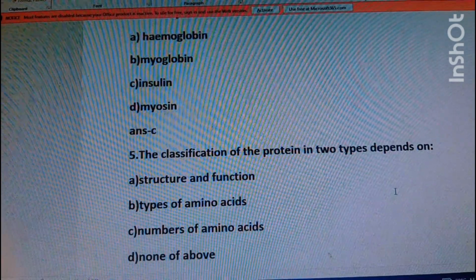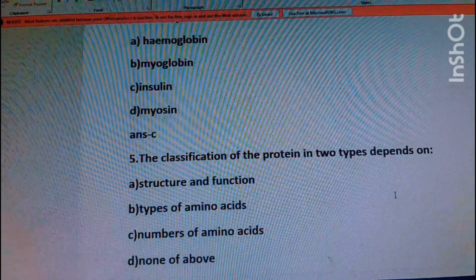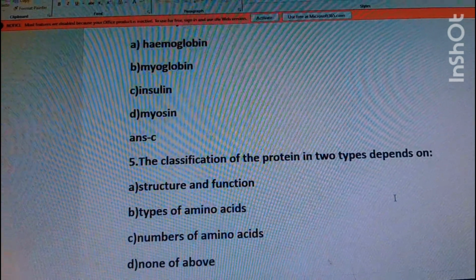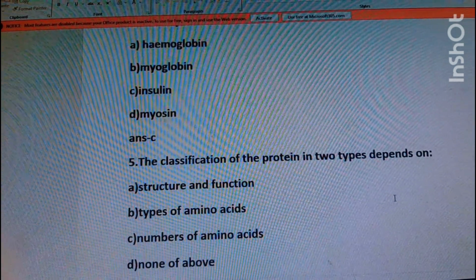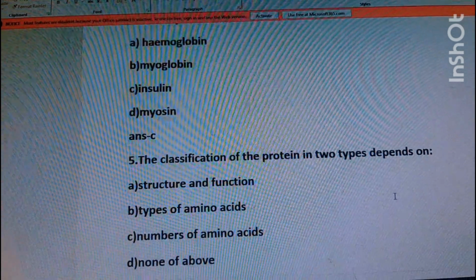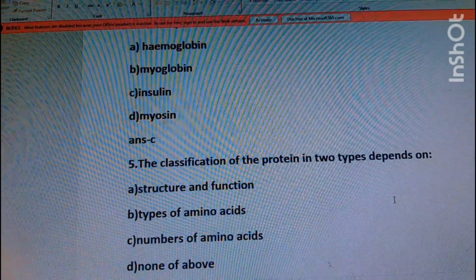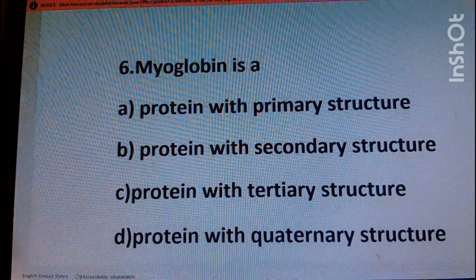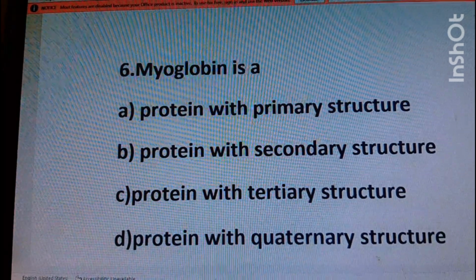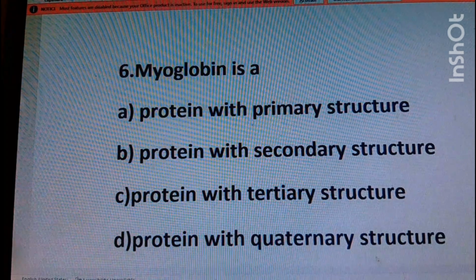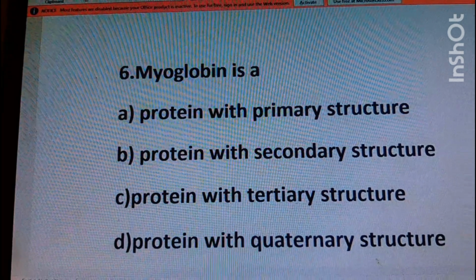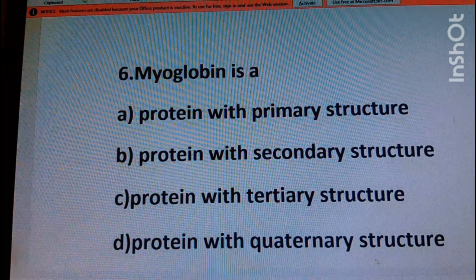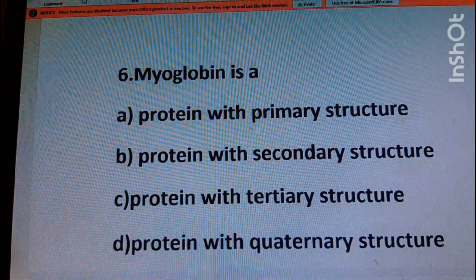Question number 5: the classification of the protein into two types depends on? Options are structure and function, types of amino acids, number of amino acids, none of the above. The right answer is option A, structure and function. Number 6: myoglobin is? Option A protein with primary structure, option B protein with secondary structure, option C protein with tertiary structure, option D protein with quaternary structure. Myoglobin is option C, protein with tertiary structure.